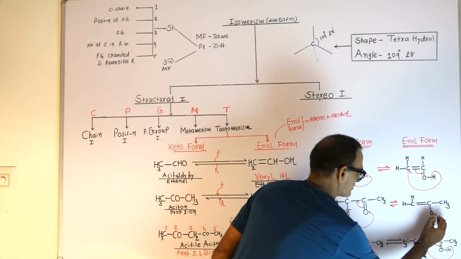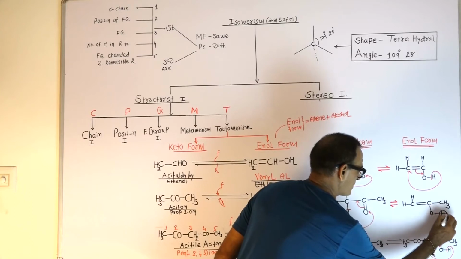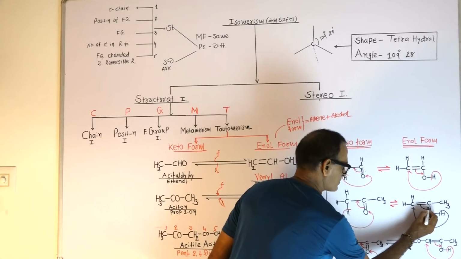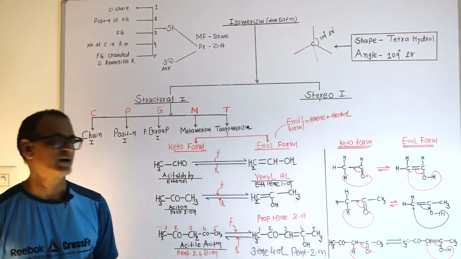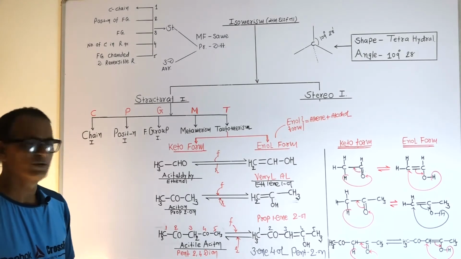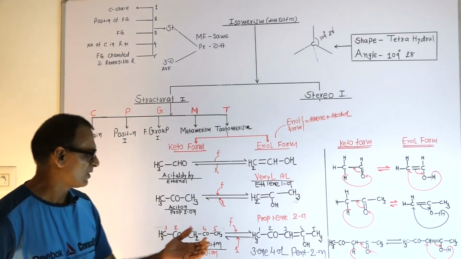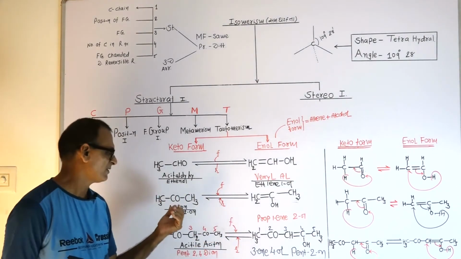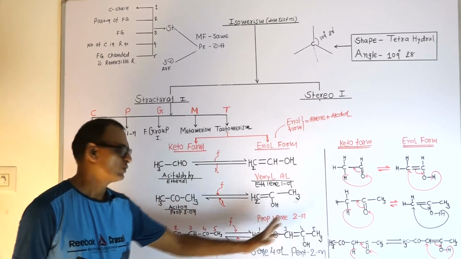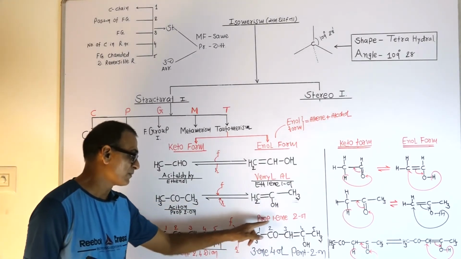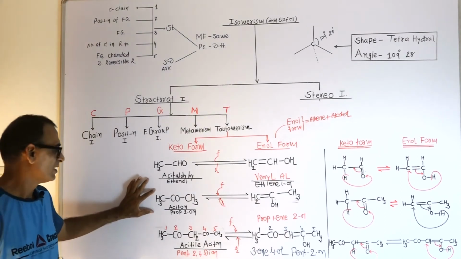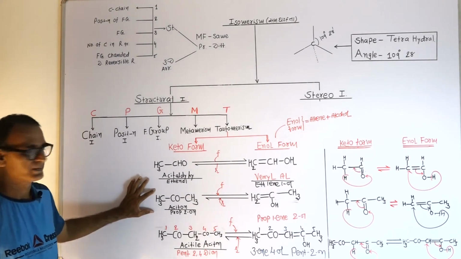Simultaneously, this hydrogen will transfer from oxygen to carbon and this pi bond will transfer from between two carbon atoms to between carbon and oxygen atom. This phenomenon is always observed in reverse reaction. That's why prop-1-en-2-ol is converted into acetone, otherwise propan-2-one.